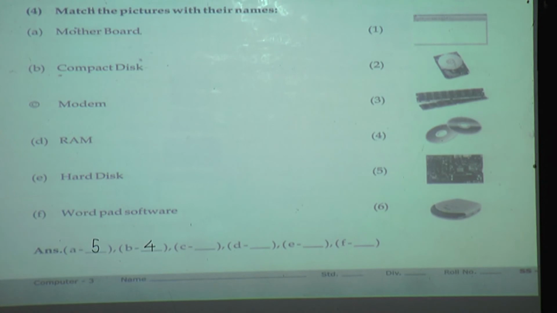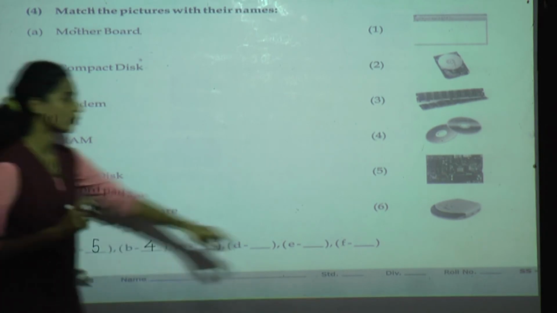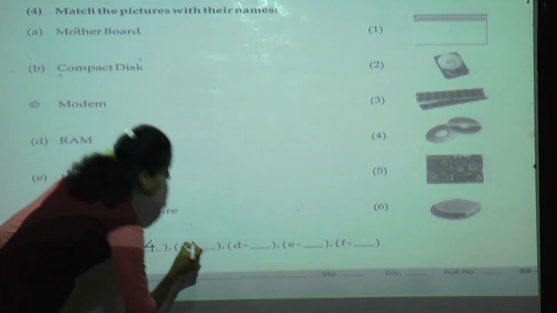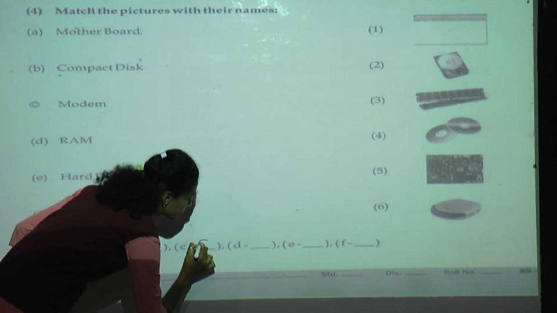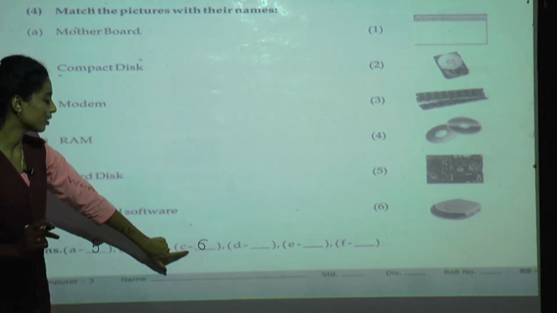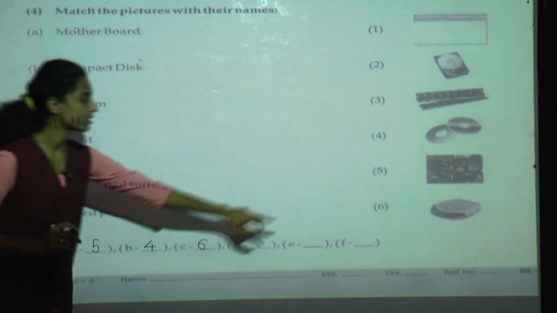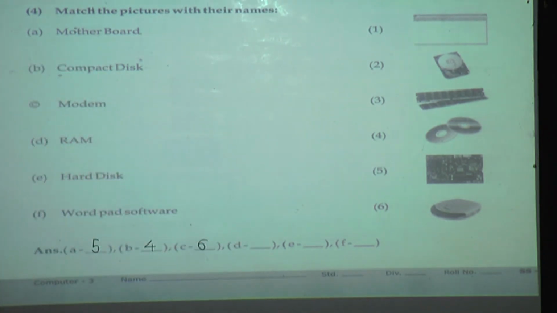Next one is a modem. Which is the picture of modem? Yes. Sixth one is a modem. Then we have to write here sixth one. C already given in front of C.